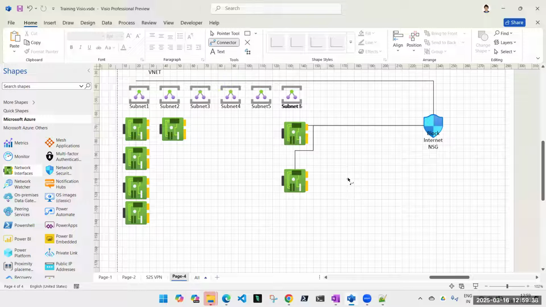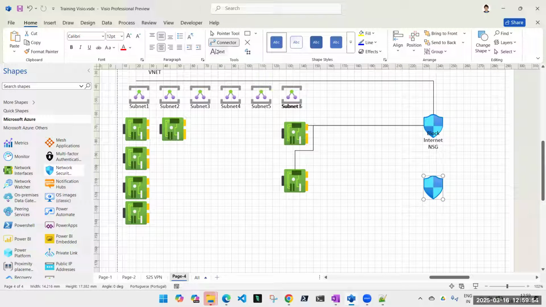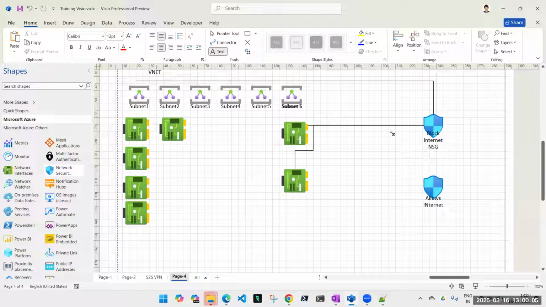How? We'll see that later. But if there is no network security group attached, it still works. By default, internet works. It comes under default rules. We'll see how it works. But it will work. Now, I have another network security group, and this allows internet. The first one is not allowing internet. This allows internet. They're contradicting each other. Got it, guys?